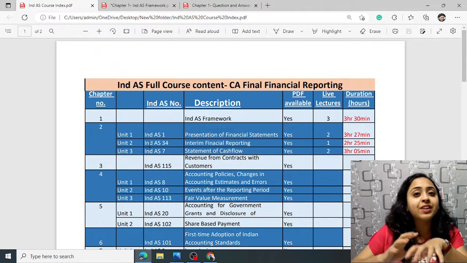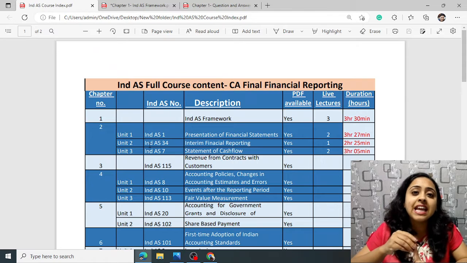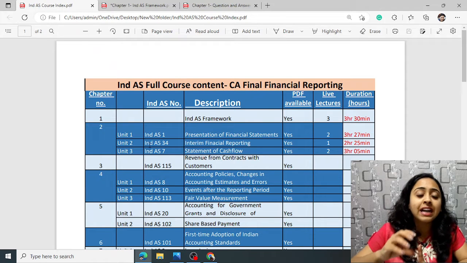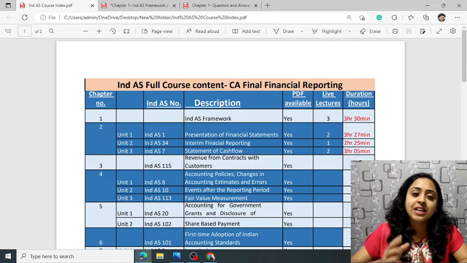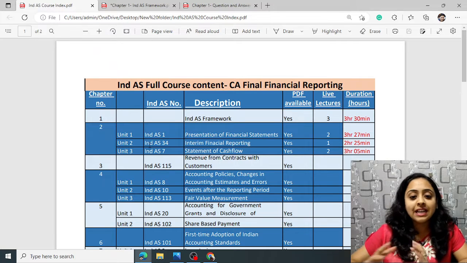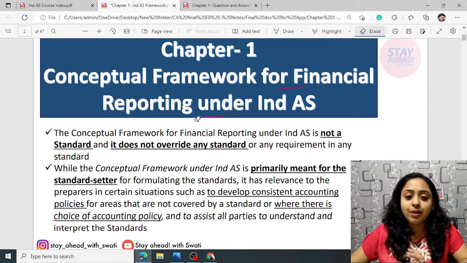The pattern remains the same. Firstly, we'll discuss each and every concept and understand the concept of each chapter. Then we'll head towards the question answers, illustrations and examples of ICAI content. Okay, let's begin. Firstly, chapter number 1.